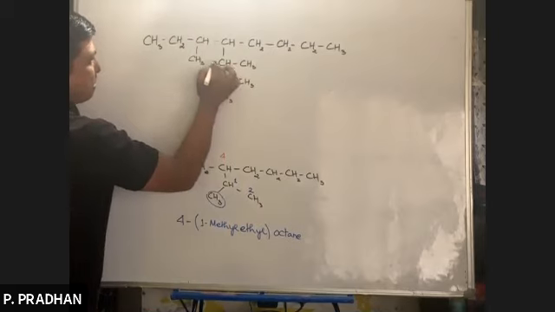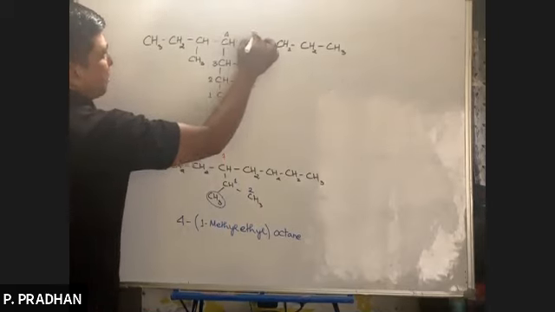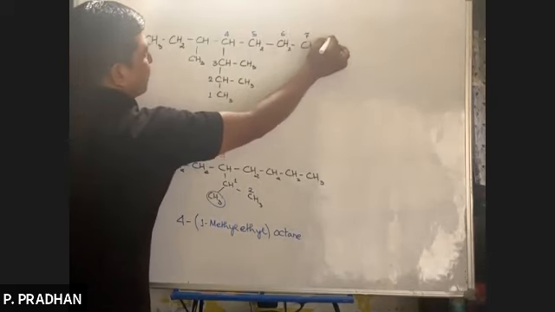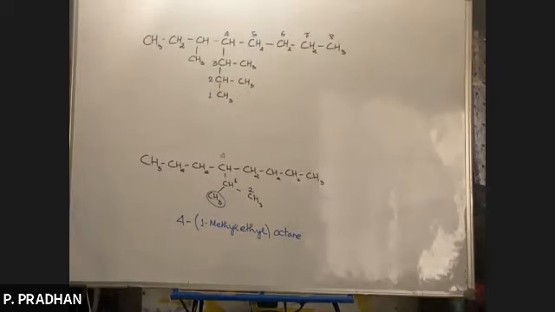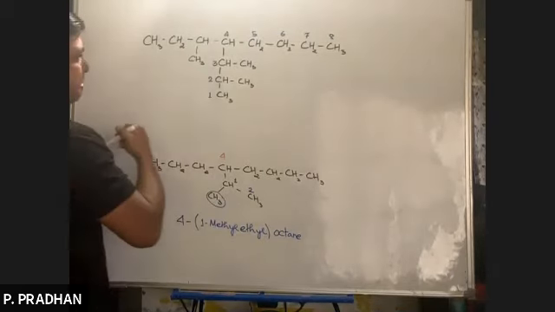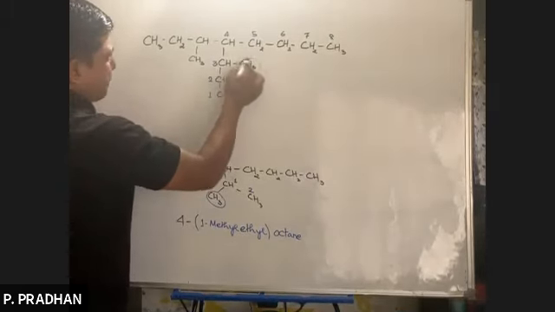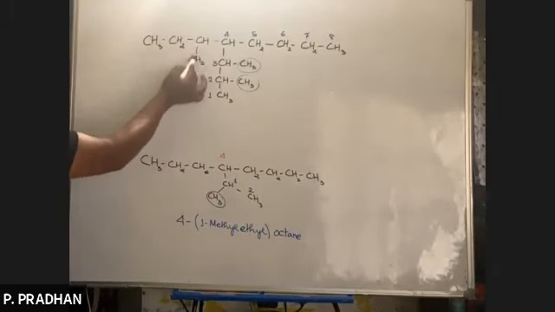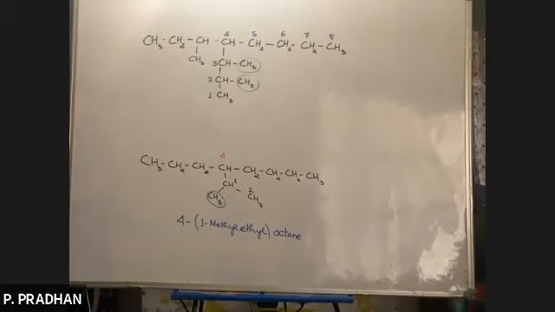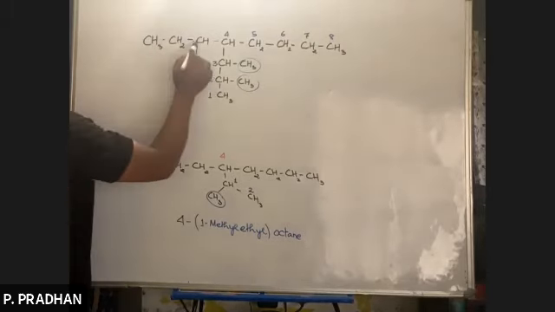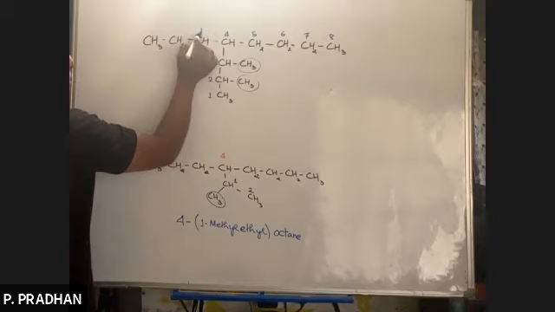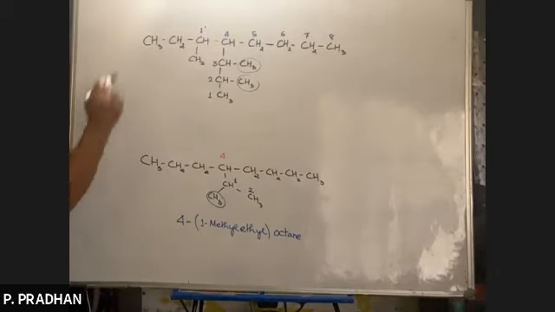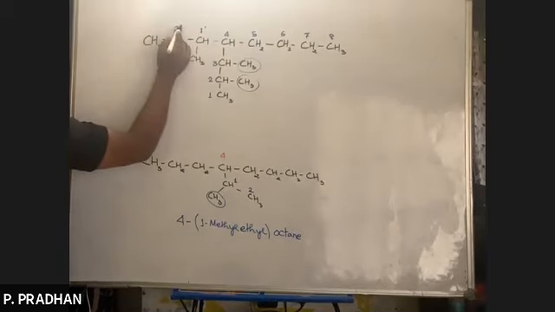1, 2, 3, 4, 5, 6, 7, 8. Fine. Now, again, there are substituents. So we have a methyl substituent out here. We have a methyl and we have this whole group. Now, this substituent has branching, so it's a case of complex substituent. And as before, the carbon atom attached to the parent chain is numbered 1, or sometimes we use 1 prime as well, like 1 or 1 prime. So I can use 2 prime out here, 3 prime.